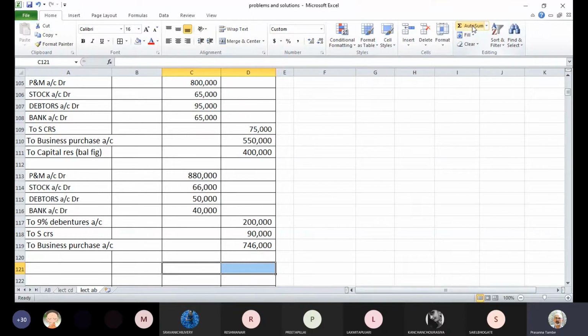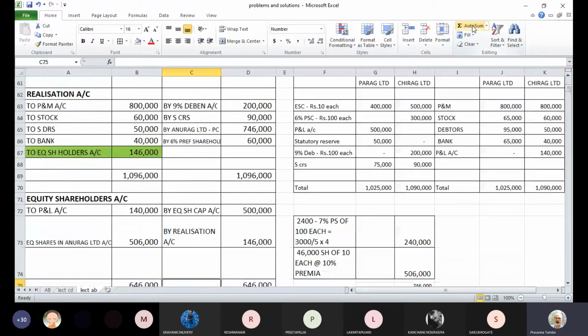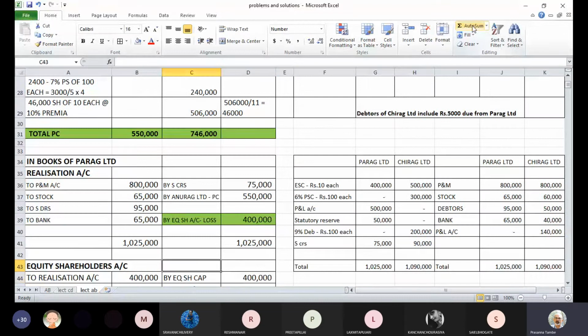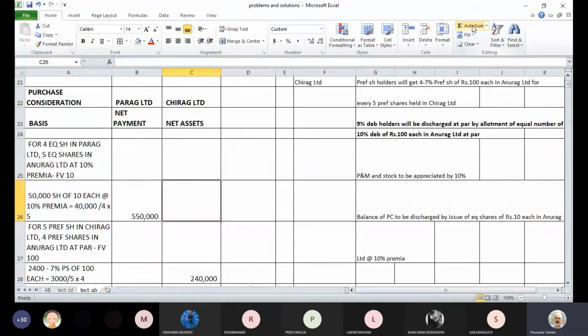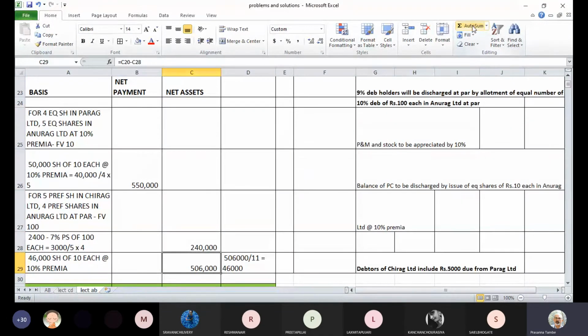If you want me to take you back to the purchase consideration, we'll just revisit the details, so you'll understand what purchase consideration I'm talking about. This was the PC. In case of Parag Limited, it was 5.5 lakhs. It comprises 50,000 shares of 10 each at 10% premium. The calculation is already here, aggregating to 5.5 lakhs. While in case of Chirag Limited, it comprises two items: 2,400 7% preference shares of 100 each, and 46,000 equity shares of 10 each issued at 10% premium. For which we will pass a separate entry in case of Chirag Limited.